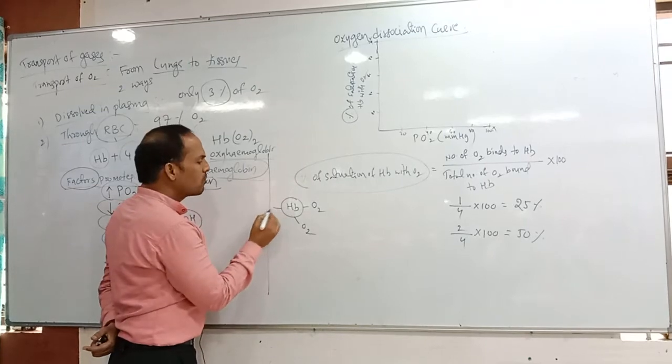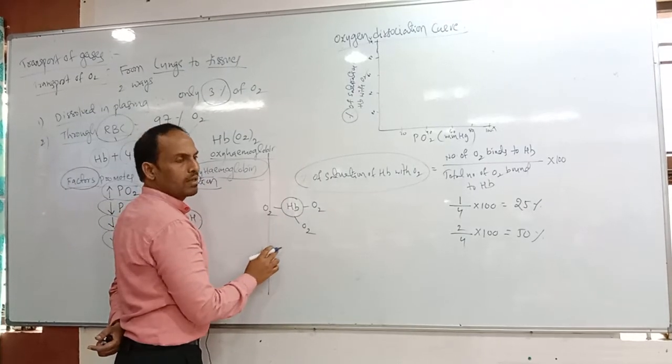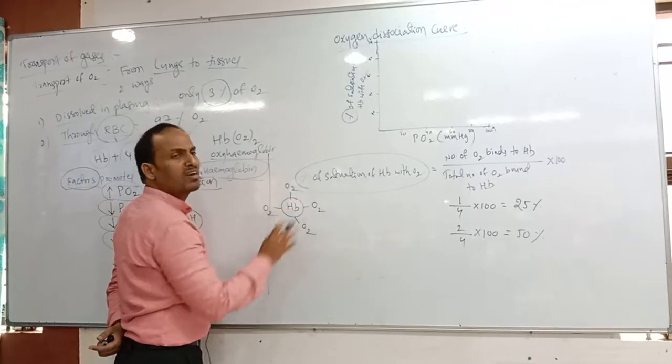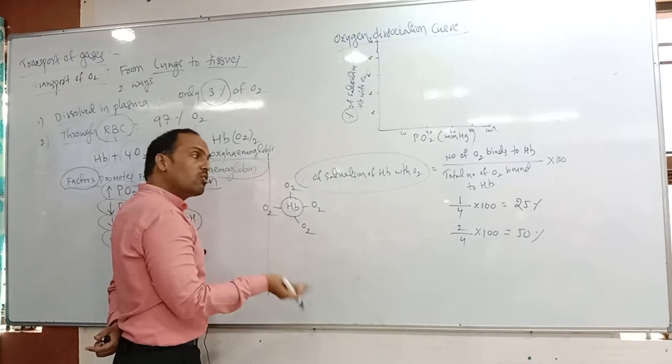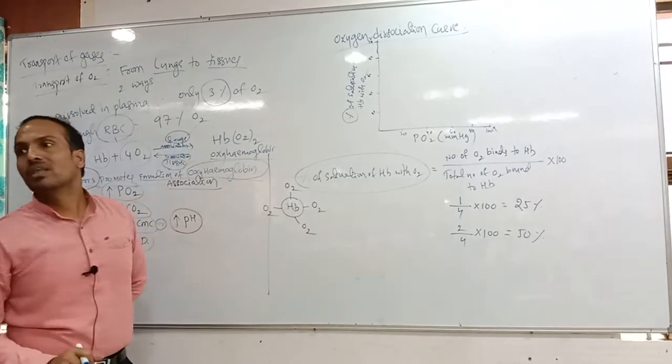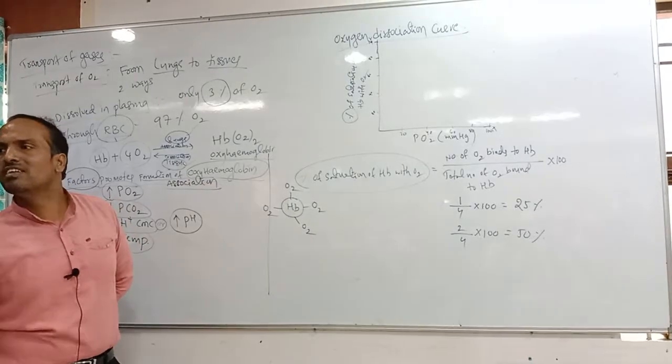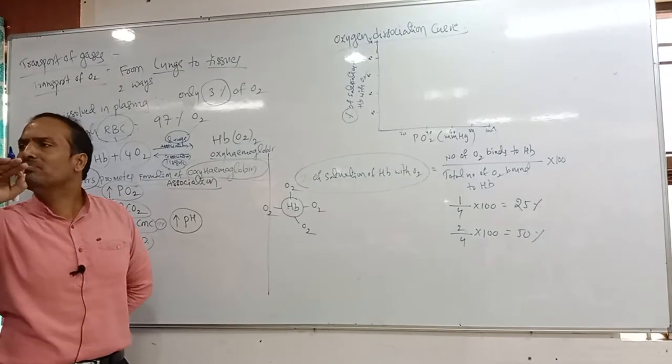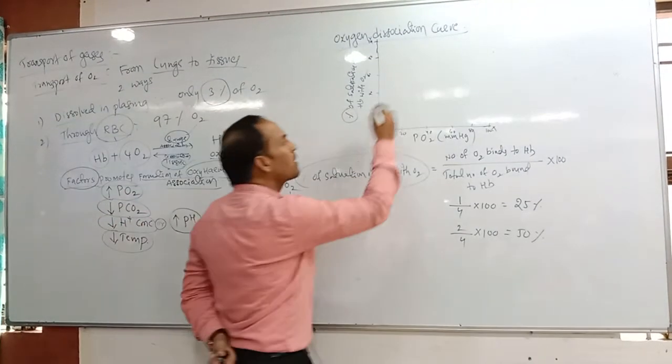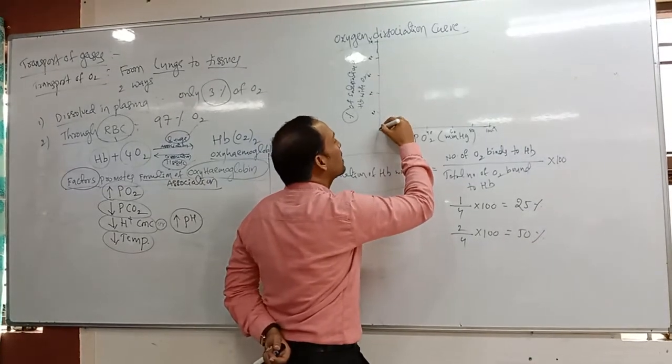50%. And one more oxygen can bind, one more oxygen, 100%. And if I give one more oxygen, the saturation does not increase or decrease; it becomes constant. We can indicate this completely with the help of a graph like this.